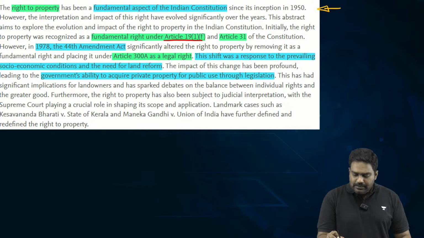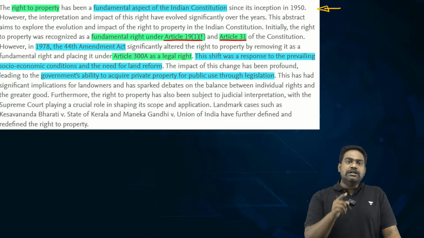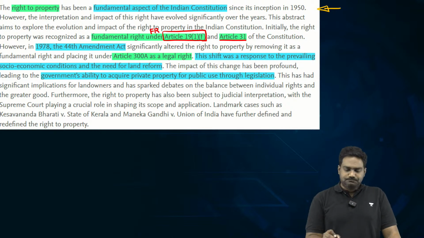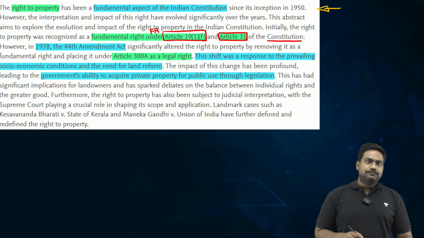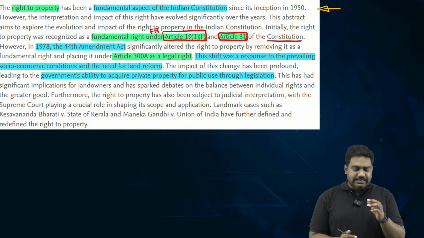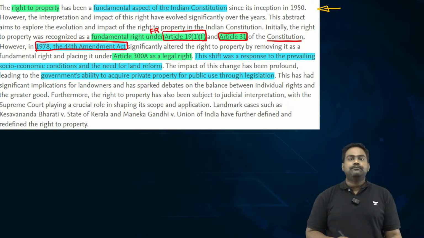Article 19 and as well as Article 31. Under Article 19, Clause 1, Subclause F, right to property was recognized as a fundamental right. Article 31 contained a related provision. But however, this underwent a change in 1978 through the 44th Constitutional Amendment Act.